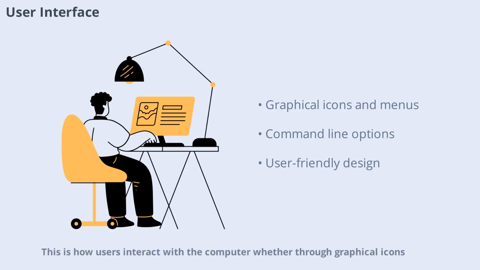One of the most visible aspects of an operating system is its user interface. This is how users interact with the computer, whether through graphical icons, menus, or command lines. Modern operating systems like Windows, macOS, and Linux offer intuitive graphical user interfaces, making it easy for users to navigate, open files, and run programs. The user interface is designed to be user-friendly, allowing people of all skill levels to operate computers efficiently. It's the bridge between the user and the complex inner workings of the machine.